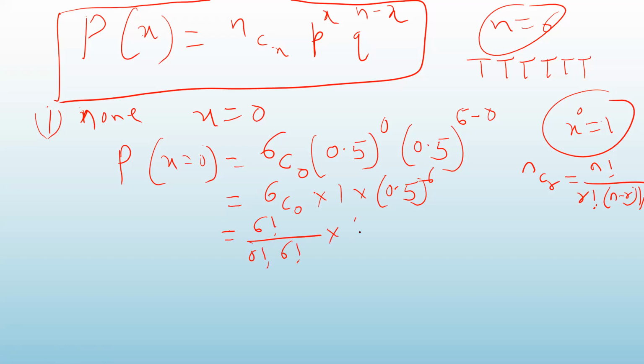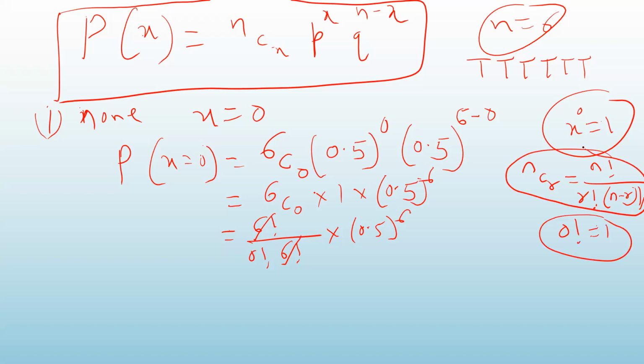Now this 6 factorial and 6 factorial will get cancelled. 0 factorial is 1. All these things we have done in semester 1.